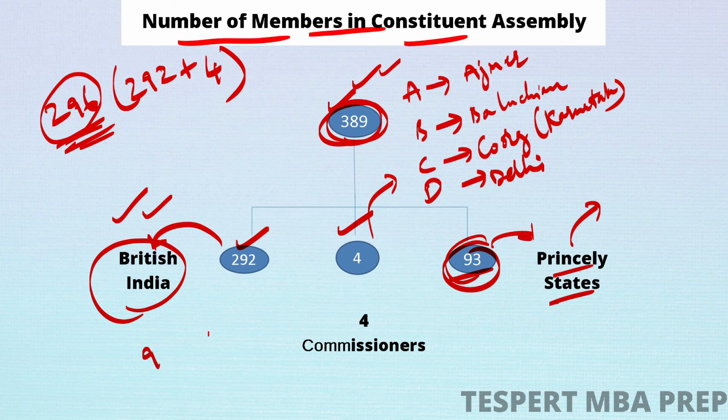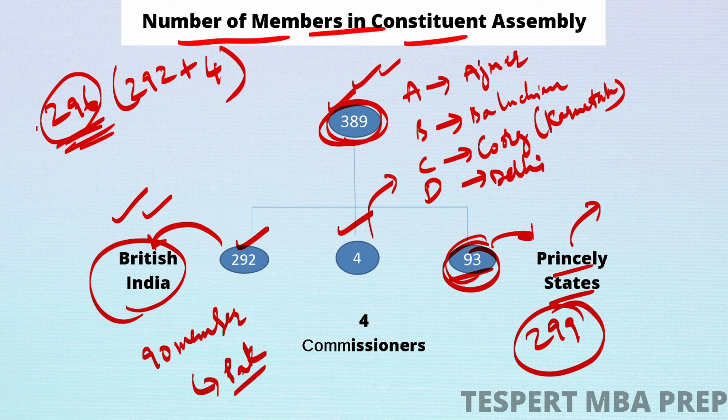Therefore, the number of members of the Indian Constituent Assembly after independence was 299. So before independence, India had 296 members in the Constituent Assembly, and after independence, India had 299 members, whereas Pakistan had 90 members.